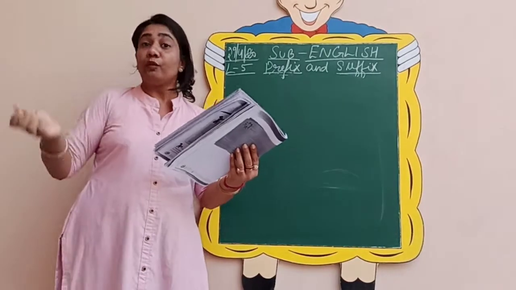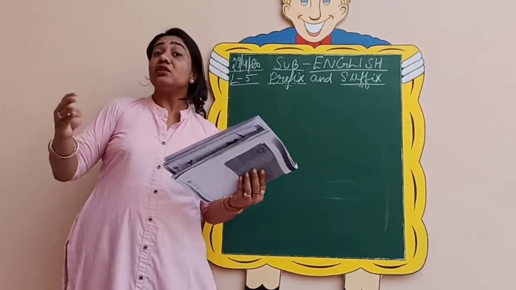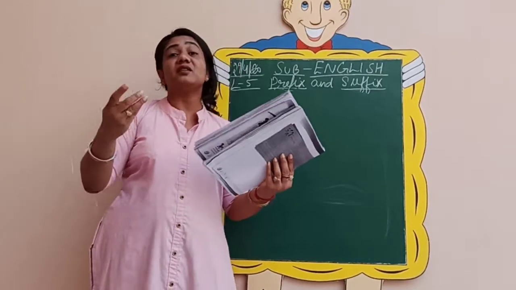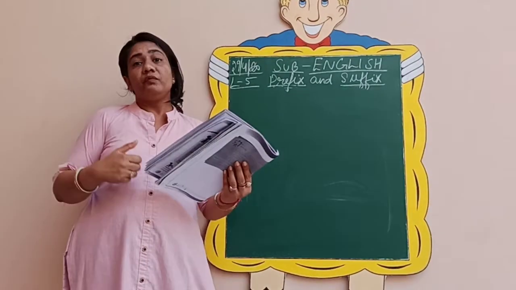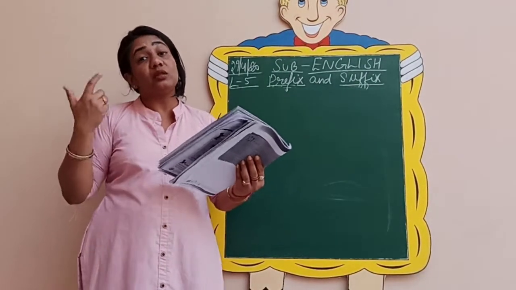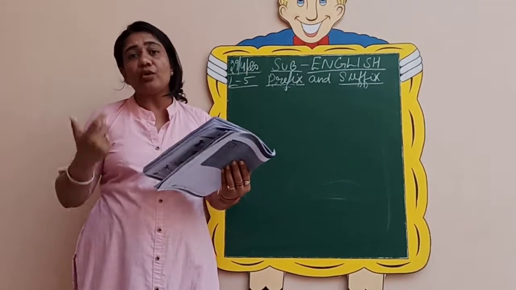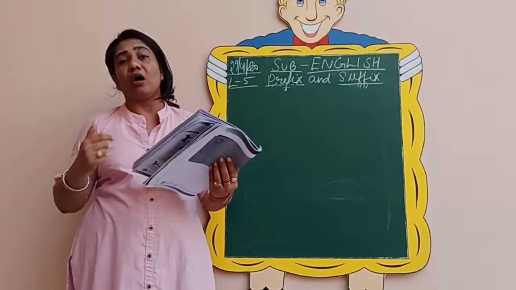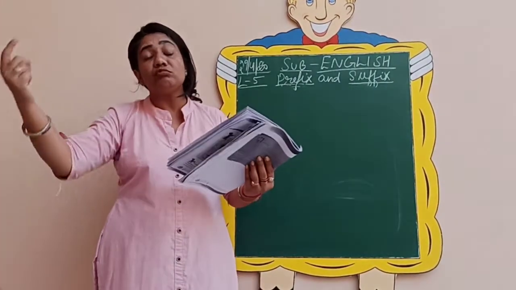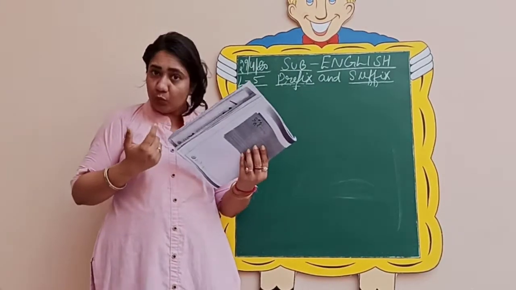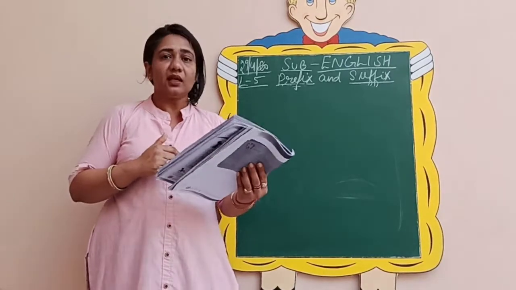So this way, if you break the word, if you see the prefix or the suffix that is added and you know the meaning of that prefix or suffix, then you can easily find out the meaning of that word that is there in the passage. So the next importance of prefixes and suffixes is it also enhances your understanding of the vocabulary. You come to know the meanings of new words. Whatever word it can be, then you can find out the meaning easily.